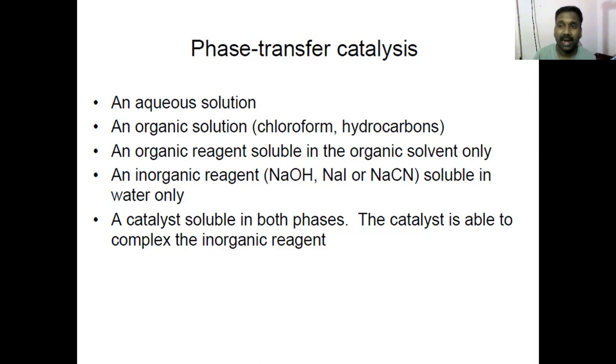Like there are some salts. You have benzoic acid. It is polar, but it distributes between aqueous and organic phase if given an opportunity. Anyways, but that should not happen. Exclusively soluble in aqueous phase. The other thing should be exclusively soluble in organic phase. If you set up these two things, it is not a phase transfer catalysis at all.